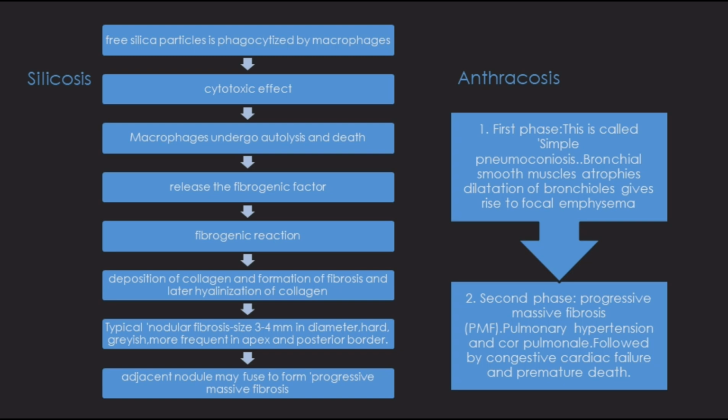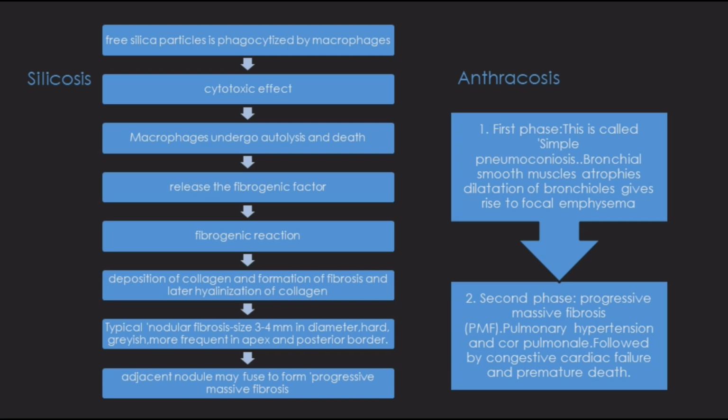As the disease progresses, adjacent nodules may fuse and form progressive massive fibrosis. This is precipitated by an associated infection such as tuberculosis. Anthracosis occurs in 2 phases. The first phase is also called simple pneumoconiosis. This stage is categorized by little ventilatory impairment. In this phase, bronchial smooth muscle atrophies and there is dilation of the bronchioles, giving rise to focal emphysema.